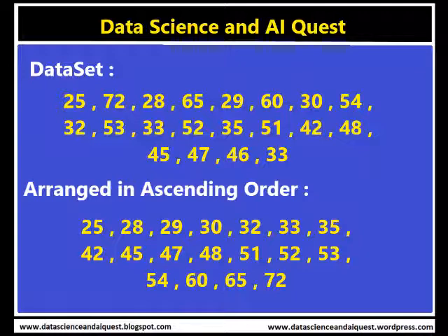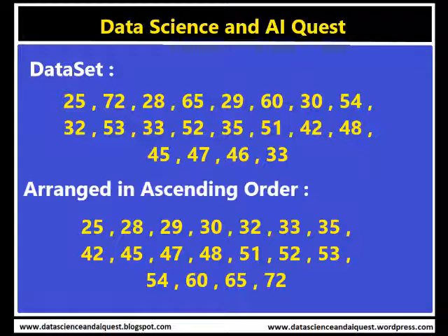Arranging the data in ascending order, 25 is the least element and 72 the highest, with the elements in between being 28, 29, 30, 32, 33, 35, then 42, 45, 47, 48, 51, 52, 53, 54, 60, 65 and at last 72.